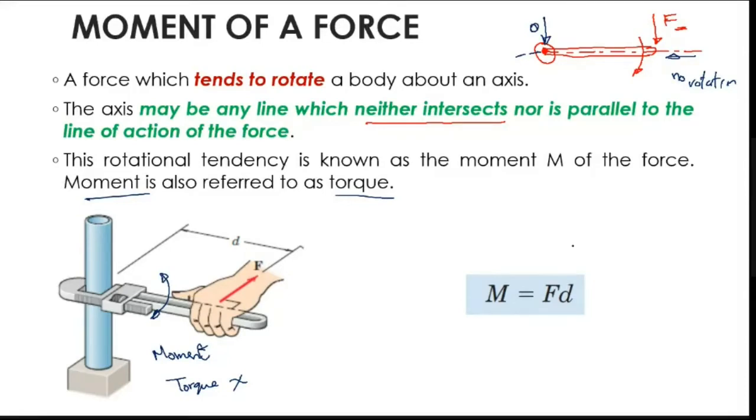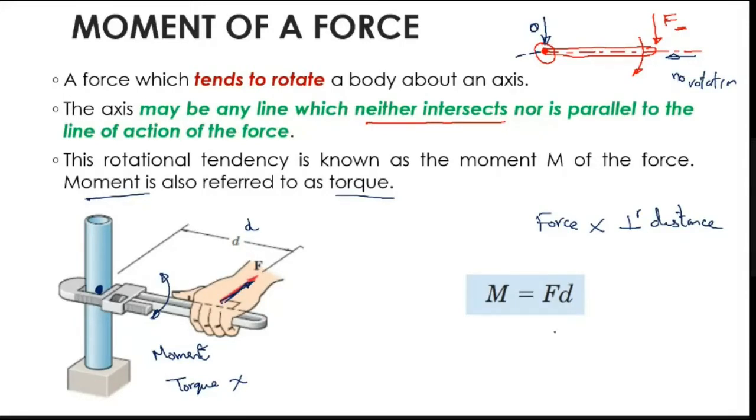The formula for moment is force into perpendicular distance from where I am taking the moment. So I am taking moment here. The force acts in this direction, and the perpendicular distance is d.